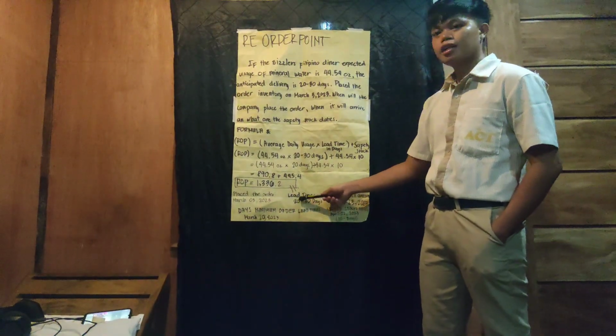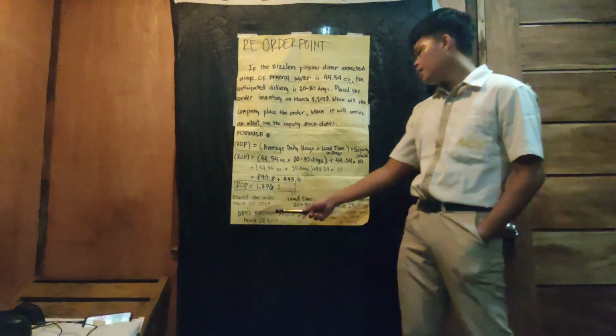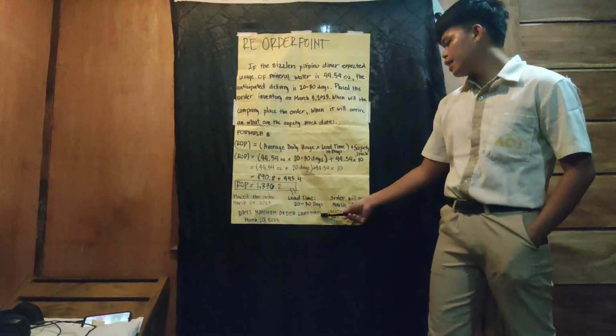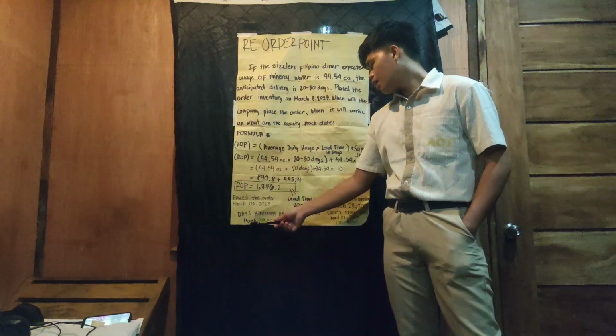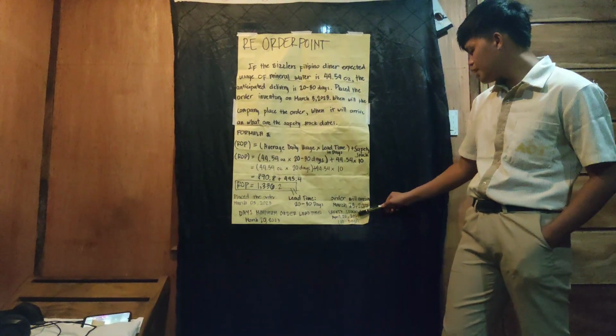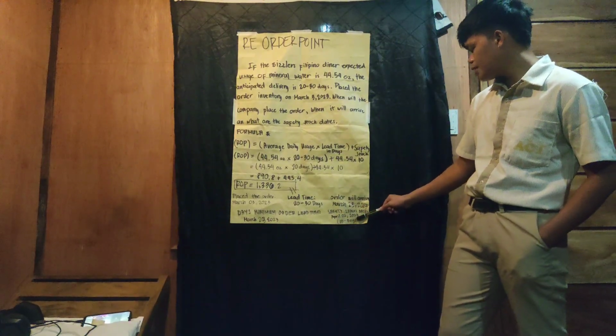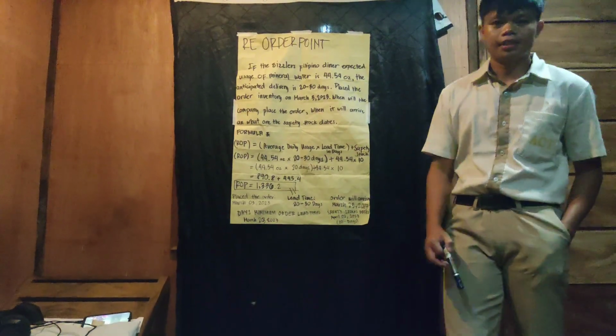Lead time will be 20 to 30 days. Order will arrive on March 23, 2023. Days minimum order lead time is on March 23, 2023. And the safety stock dates on April 2, 2023, 10 days.